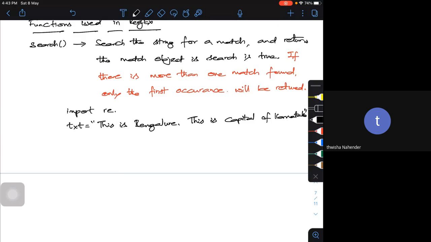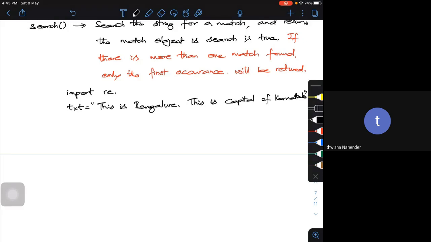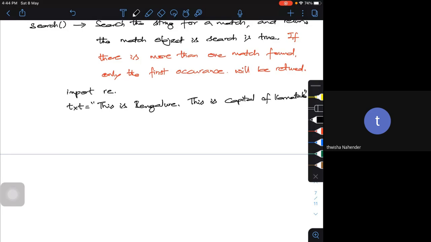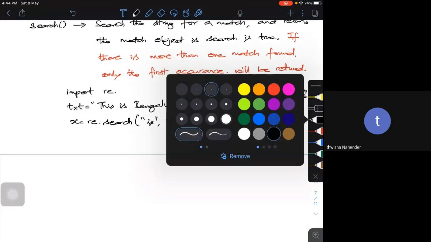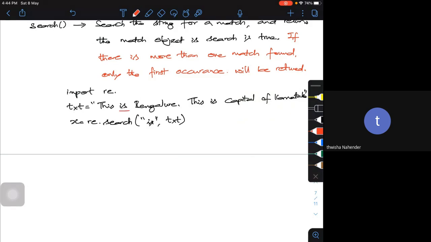So I should get that as an output. What I'm going to do is set x equal to re.search. I'm going to tell what I'm trying to do: I'm going to search for "is" in the text. Now I am going to search for "is" here, which appears 2 times.